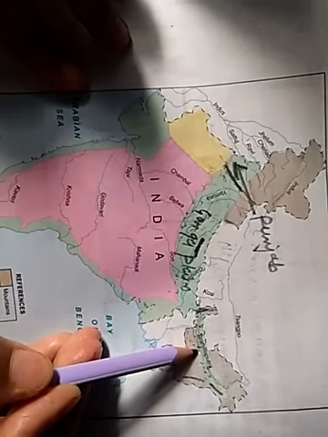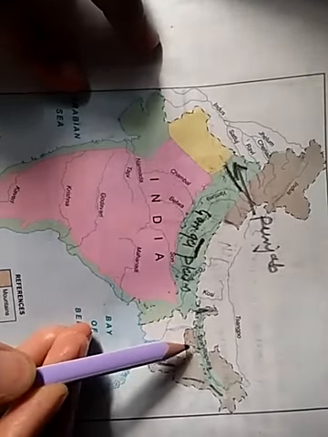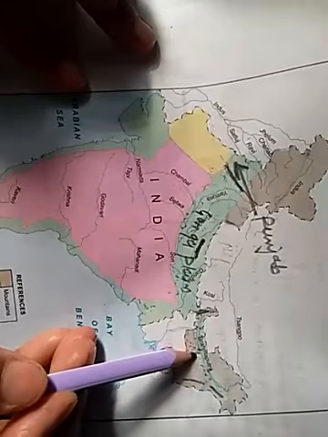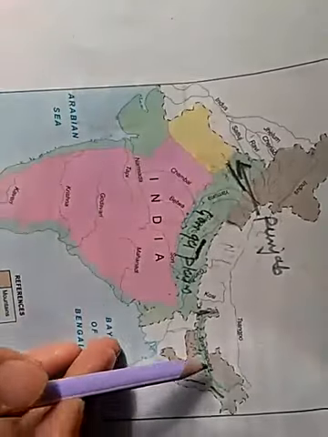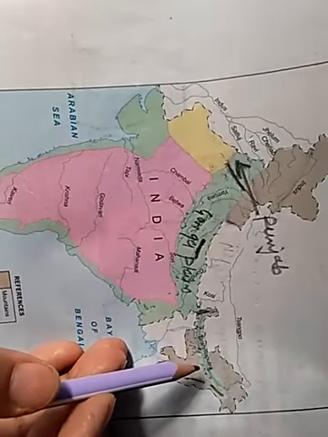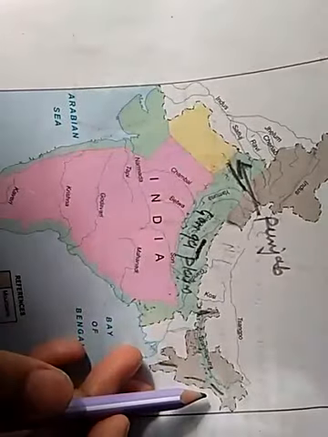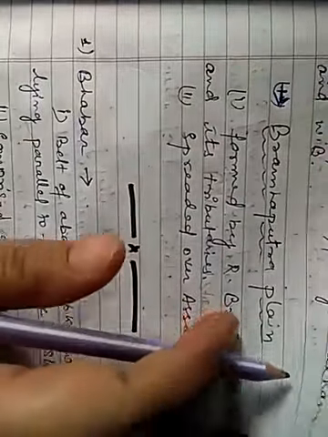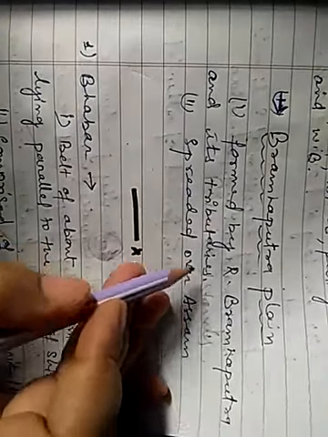It is formed by river Brahmaputra and its tributaries, and is spread over Assam. It lies in Assam.